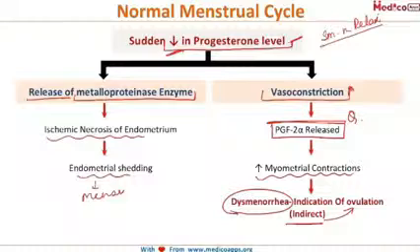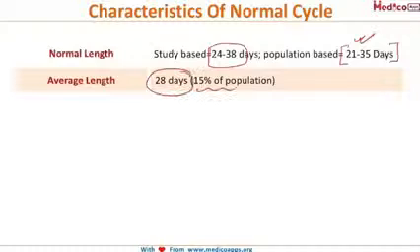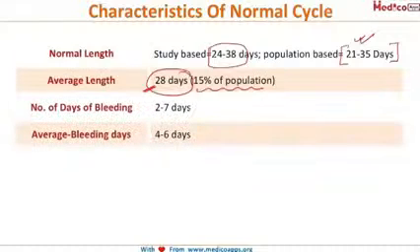Now, let's see the characteristics of a normal menstrual cycle, and the normal length is around 21 to 35 days. Few studies quote it as 24 to 38 days, but if you remember 21 to 35 days, this is sufficient. And in this, the average length is 28 days. Around 15% of the population have a 28 day cycle. Then during the cycle, they bleed for around 4 to 6 days on average, but if you are asked the range, then it is 2 to 7 days.